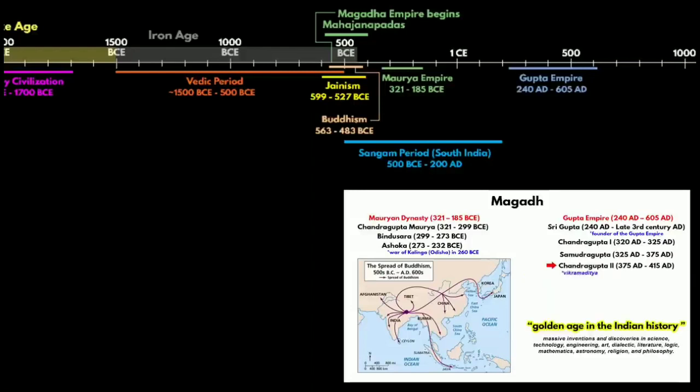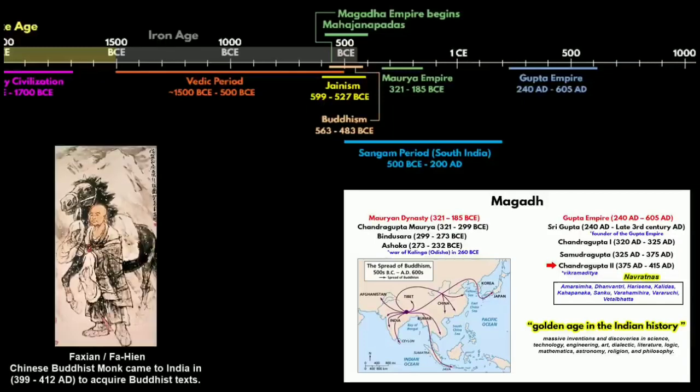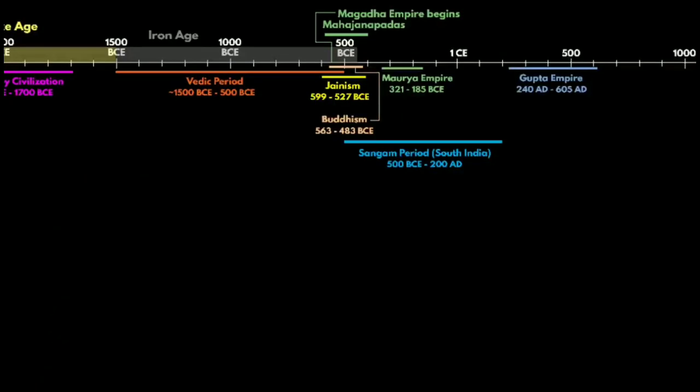Chandragupta II, who is also known as Vikramaditya, was known for his deep interest in art and culture and had 9 famous scholars in his court. They were known as Navratnas or 9 gems. Here are the names of the 9 Ratnas. It was during his rule that Faxian came to India. He was a Chinese Buddhist monk and translator who travelled by foot from China to India.